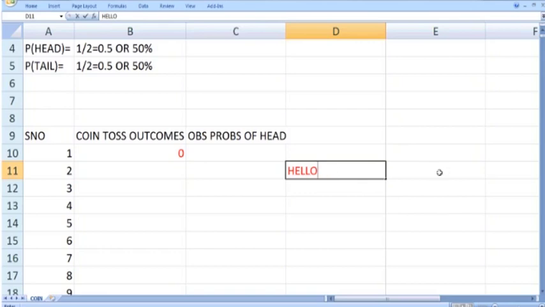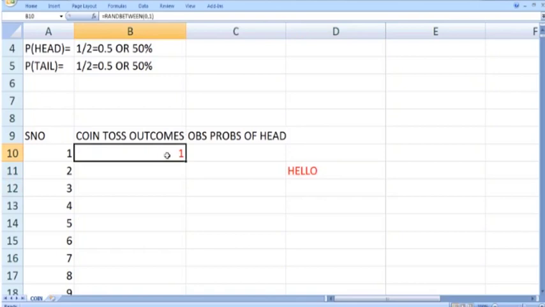Here I have written hello. When I press 0 and enter, this RANDBETWEEN command will rerun. You can see that this 0 is changed to 1. Why? Because the RANDBETWEEN command reruns and we get another new output.